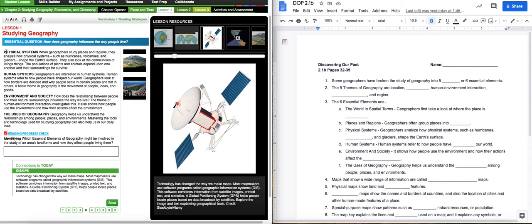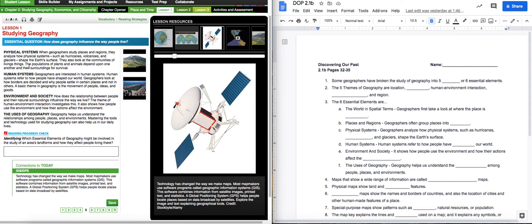Element number 3, physical systems. When geographers study places and regions, they analyze how physical systems, what are physical systems? Hurricanes, volcanoes, and glaciers shape the Earth's surface. Okay, so you have natural disasters, so to speak, that are happening. I don't know if I'd call it glacier or natural disaster, but it's a major system that can shape the earth. So your blank was in that sentence there with volcanoes.